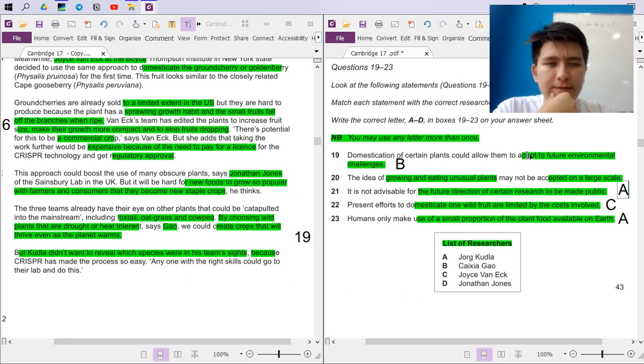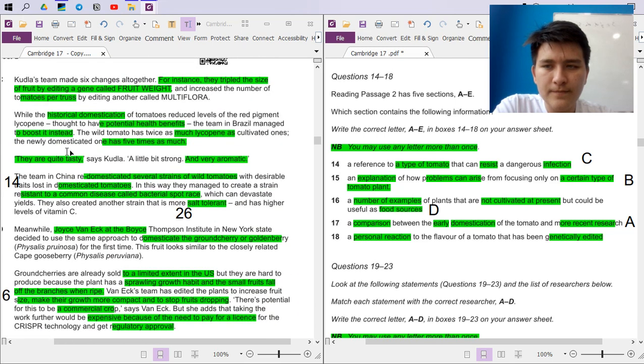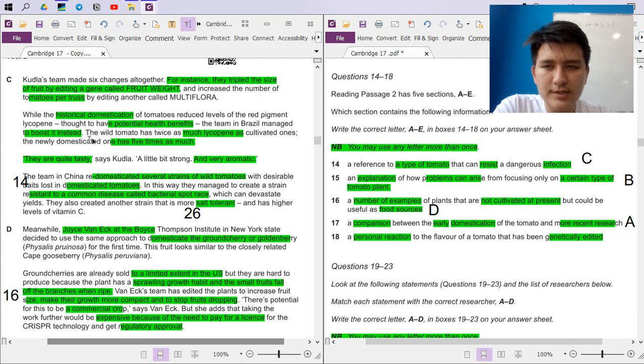What else do we have? We have two left. Personal reaction to the flavor of a tomato that has been genetically edited. Where is it? Oh, aromatic. I think here Kudla says that, right? Very aromatic with the flavor of a tomato that has been genetically edited.